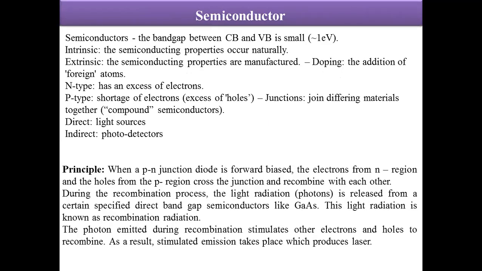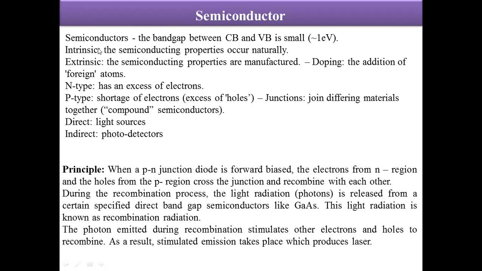Actually, a semiconductor is a material whose resistance decreases with the application of temperature, and its band gap lies between the region of insulators and metals. The approximate band gap value is around 1 to 3 electron volts, and these are of two types. Number one is the intrinsic, which are considered pure semiconductors, which can occur as they are.